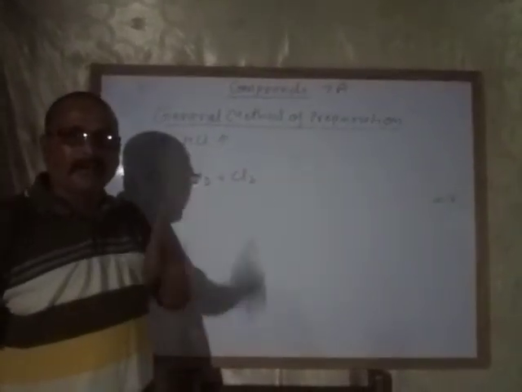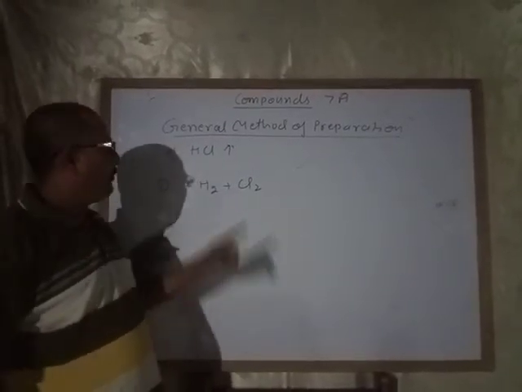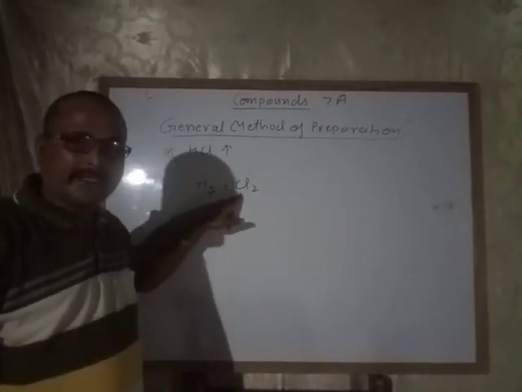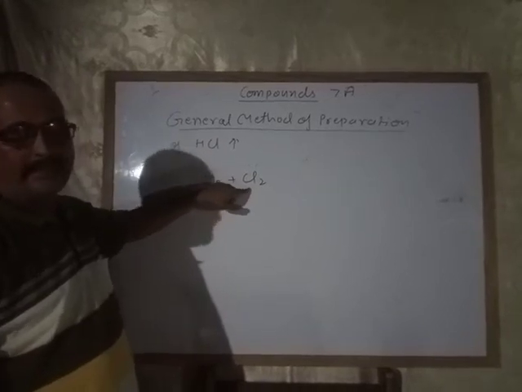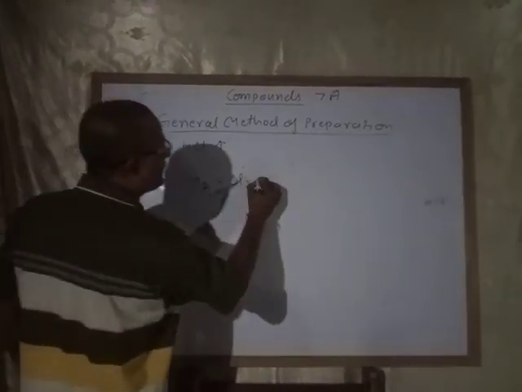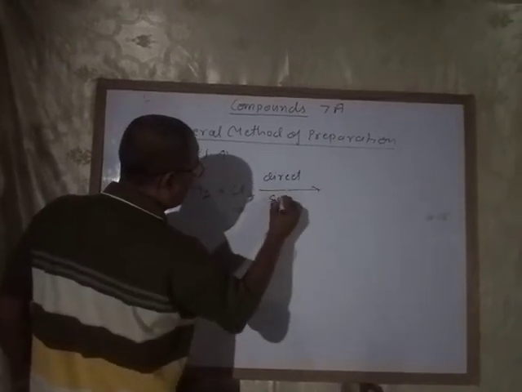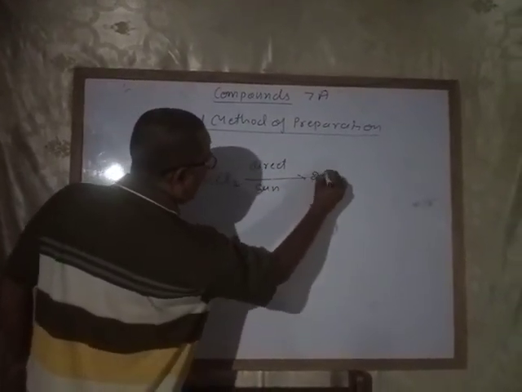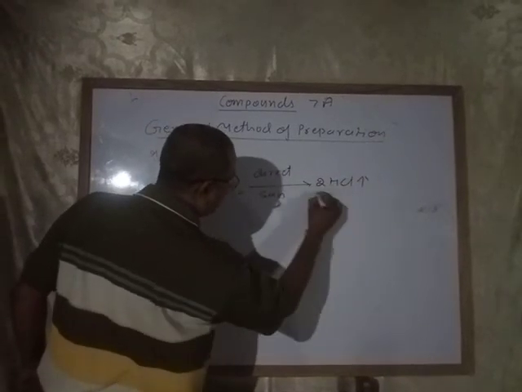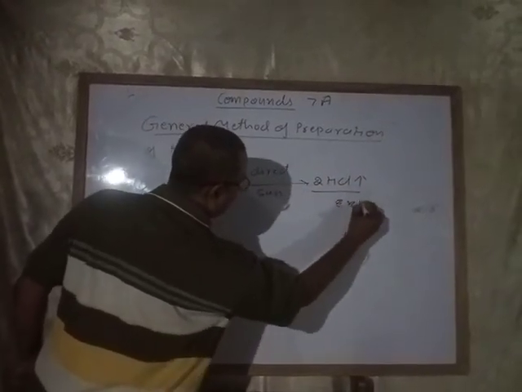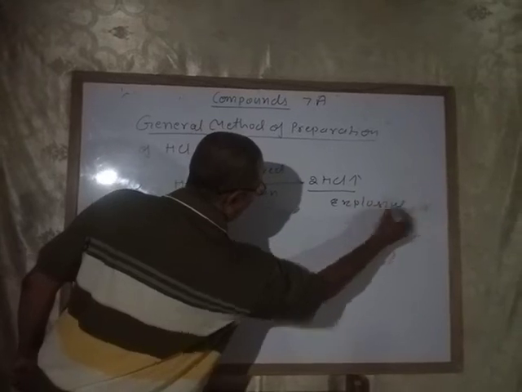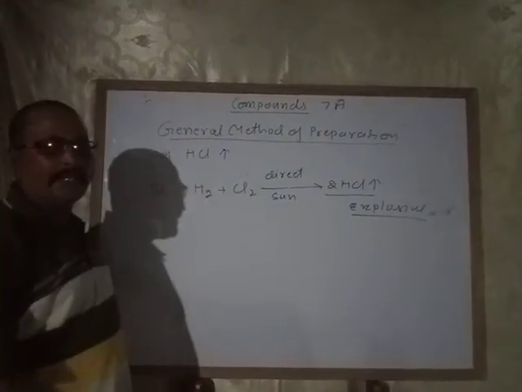You know that hydrogen is a colorless, odorless, tasteless gas, whereas chlorine is a yellowish green gas. When they combine in direct sunlight, they form hydrogen chloride gas. But this reaction is highly explosive, you can't say only explosive.